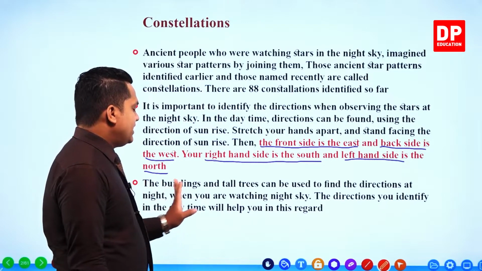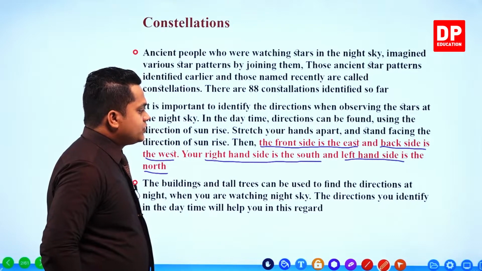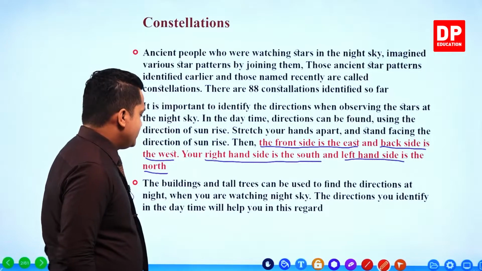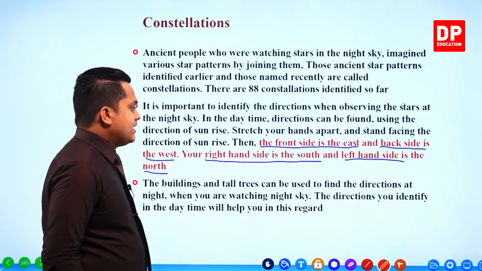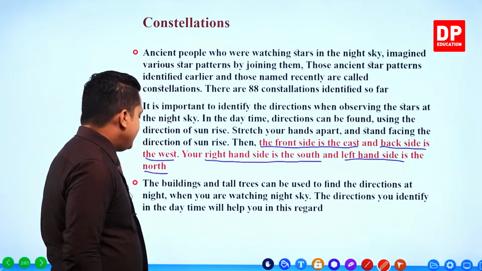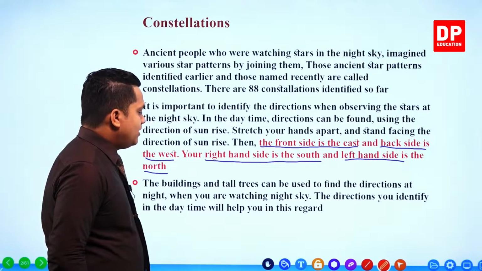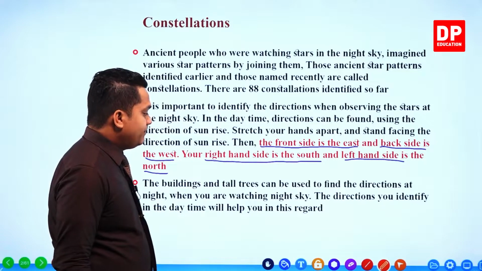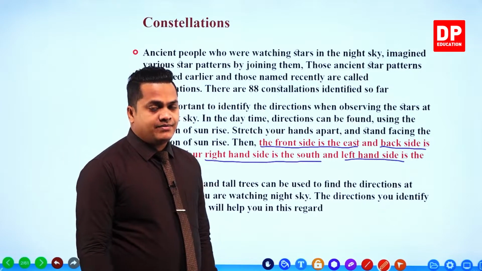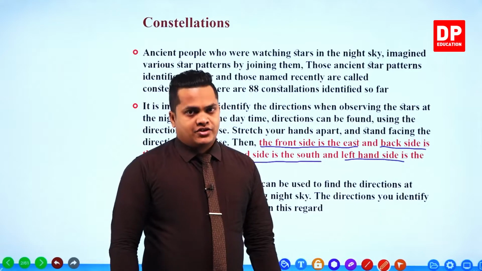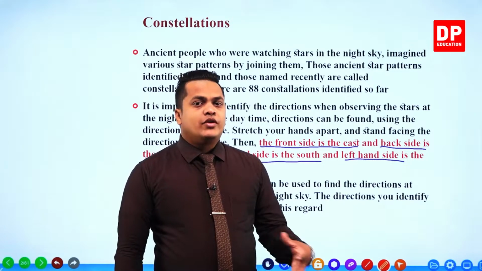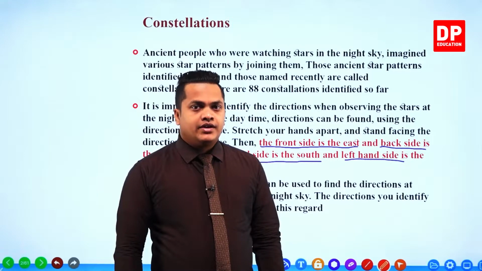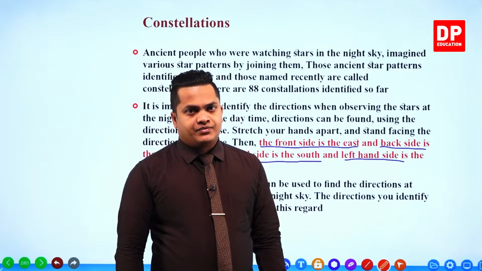So tall buildings and tall trees can be used to find the directions at night when you are watching the night sky. The directions you identify in the daytime will help you in this regard. So like I said, my dear children, the directions that we identify during the daytime are going to help during the night time period also.